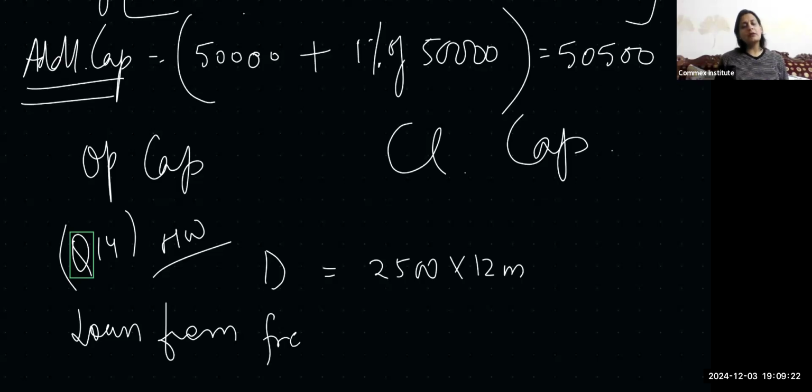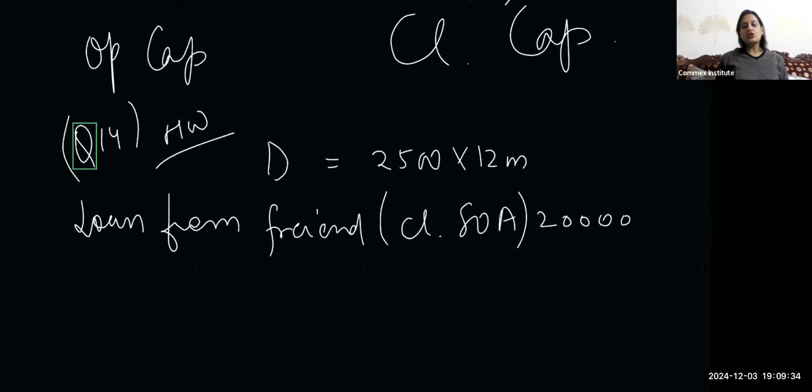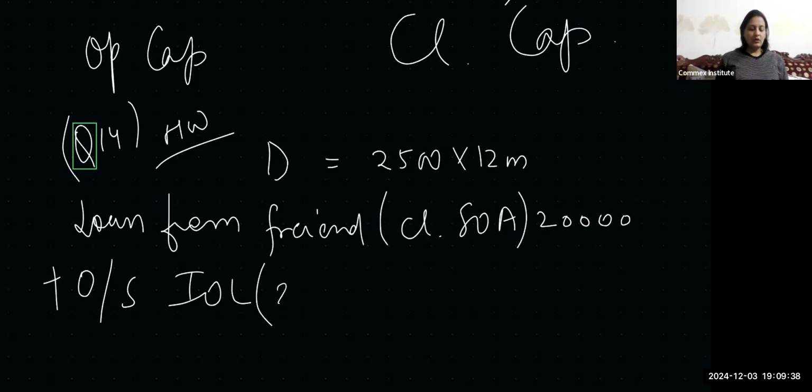will go to your closing statement of affairs as how much? 20,000. And plus outstanding interest on loan will be how much? We'll have to calculate for 6 months. Plus outstanding interest on loan will be 20,000 into the rate of interest is 9%, 9 upon 100, and into 6 months by 12.